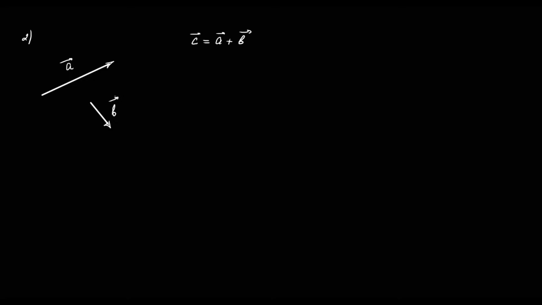And if I move a vector parallel to itself, it remains equal to itself, because the modulus does not change and the direction does not change. So the vector remains the same. And these vectors are said to be free.